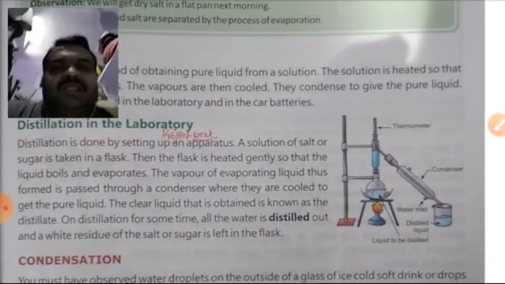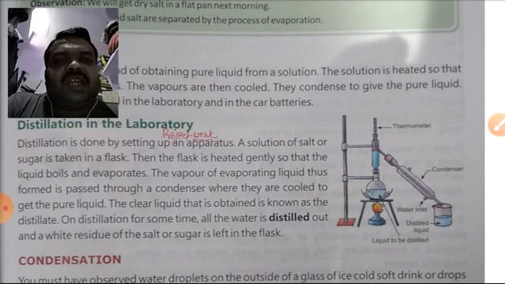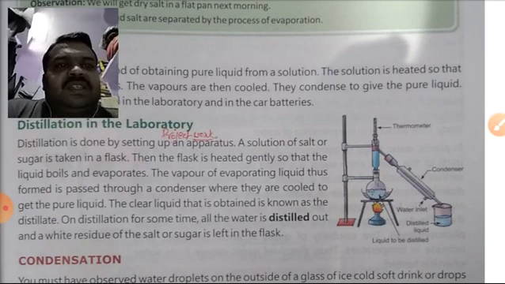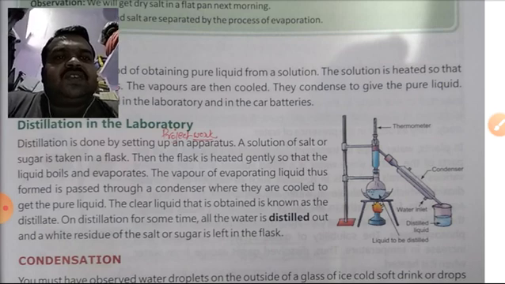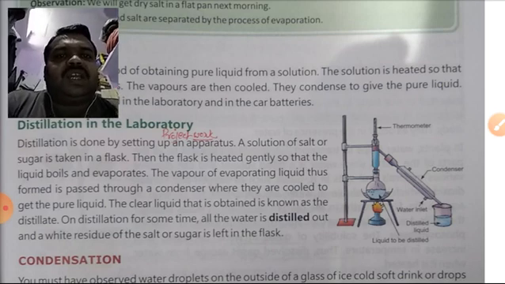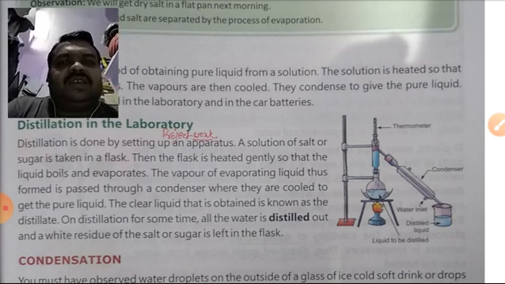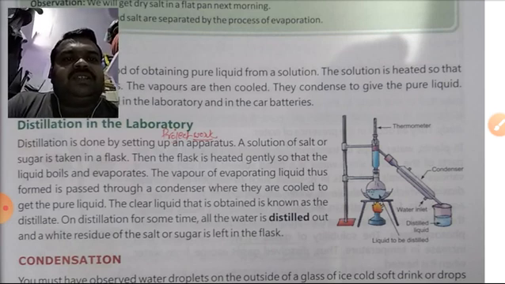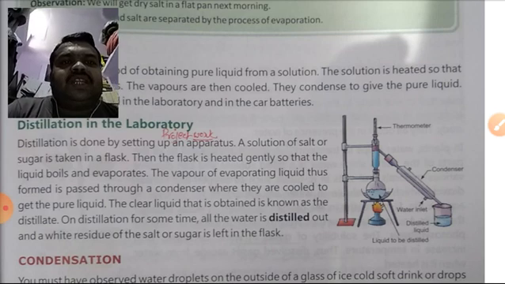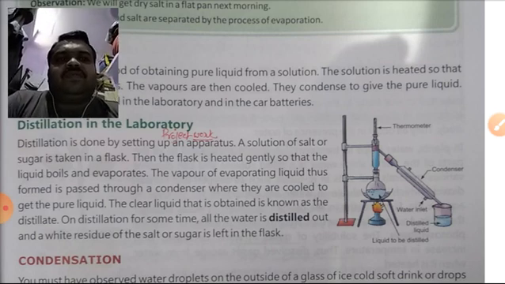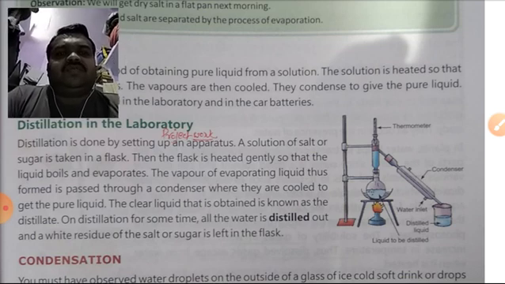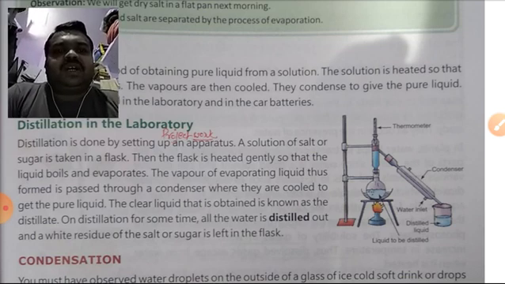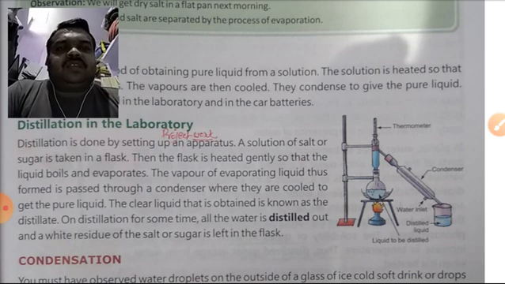Distillation in the laboratory. Distillation is done by setting up an apparatus. This is the apparatus. A solution of salt or sugar is taken in a flask, as you're looking. Then the flask is heated gently so that the liquid boils and evaporates. The vapor of the evaporating liquid thus formed is passed through a condenser where it is cooled to get the pure liquid.